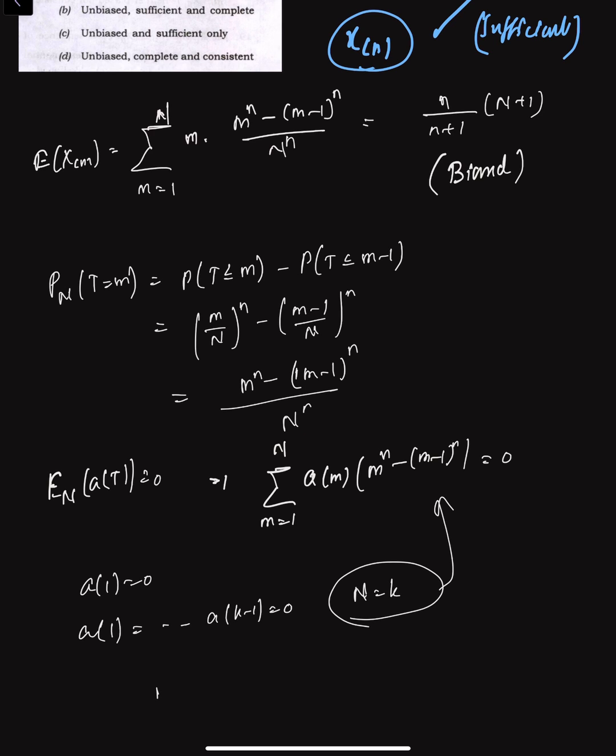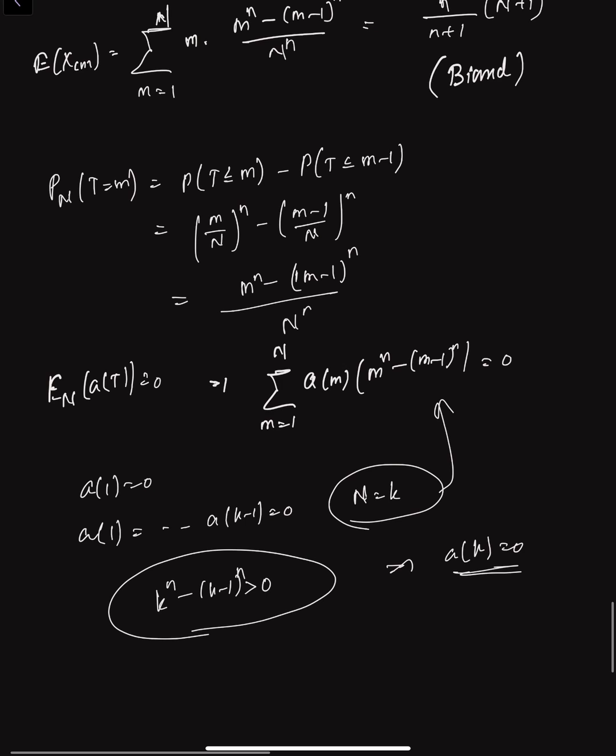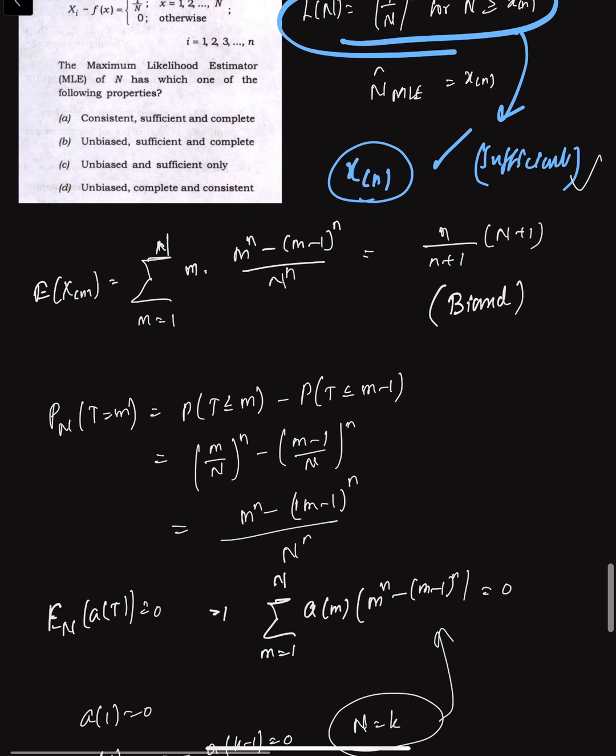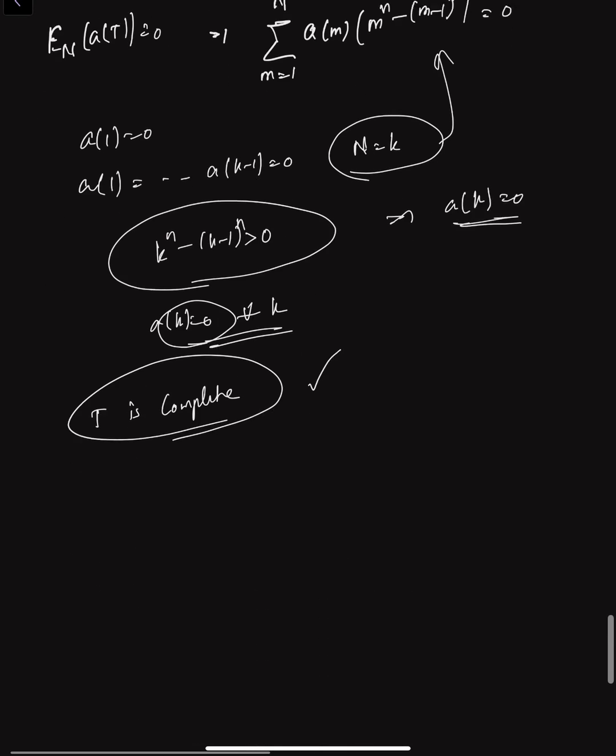We can clearly see k to the power of n minus (k minus 1) to the power of n is clearly greater than 0. So that means a(k) equals 0. Hence by induction we can say a(k) equals 0 for all k. So that means T is a complete statistic as well. So it is complete, it is sufficient, and it is biased, not unbiased.